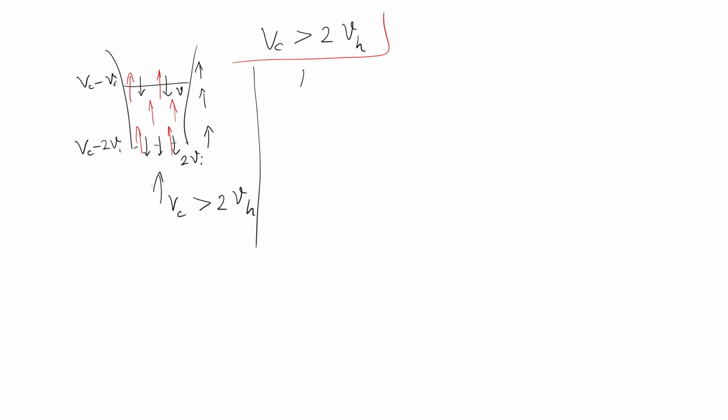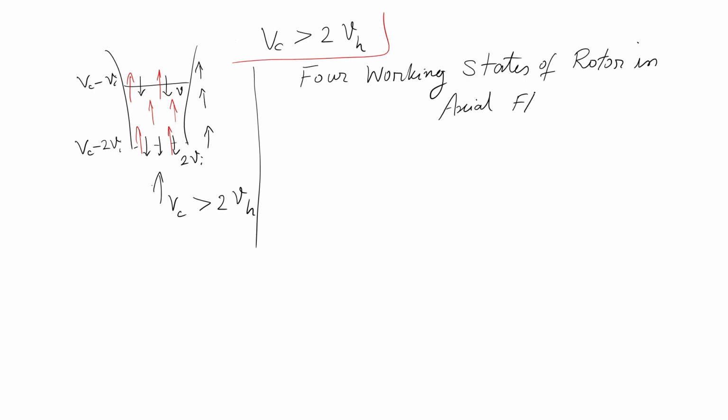So, we say 4 working states of rotor in axial flight. What is axial flight again? Yeah, when the airflow is parallel to the axis of the rotor or your propeller.